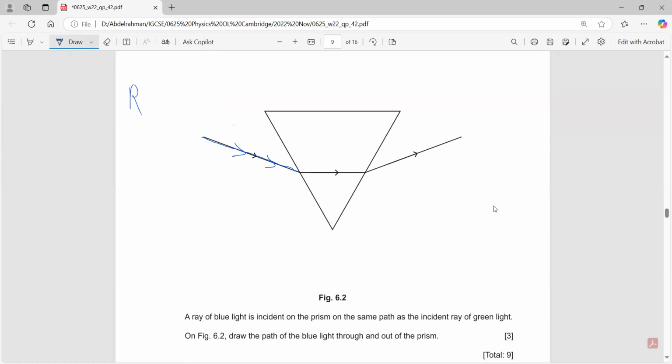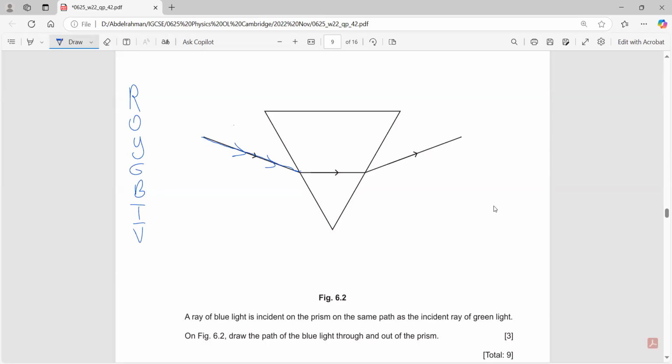Yes. We know the colors ROY G BIV. So basically blue has a smaller wavelength, a shorter wavelength, and a higher frequency. Higher frequency means that it will be refracted more. If you had a normal prism, refracted more means that it will be drawn just below the green line. But since this is an inverted prism, it will be drawn above it, which is if you invert it, it would be below it.